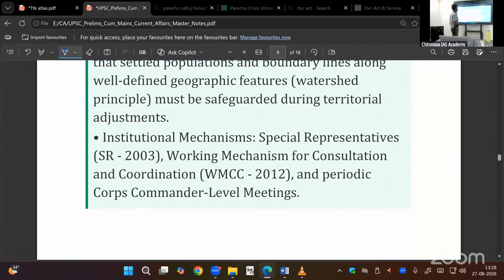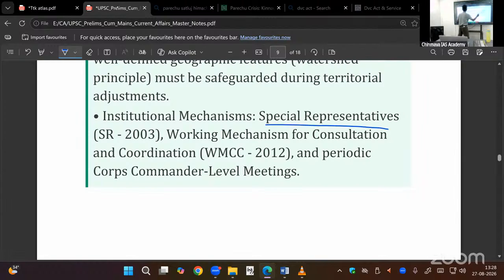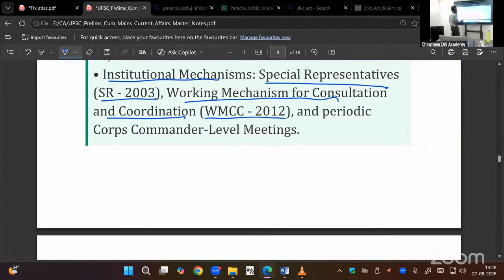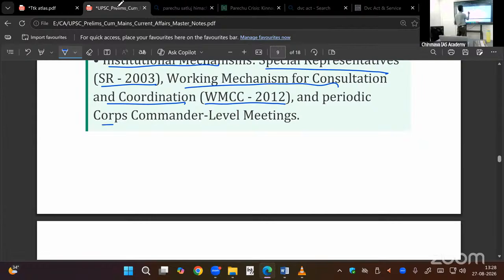You can read this. The special representatives level meeting is an institutional mechanism to resolve this. It was started in 2003. Then WMCC, Working Mechanism for Consultation and Coordination, in 2012. Corps Commander level meetings started later on. When it was started, 2 years back, what happened? They accumulated force in the Pangong Tso Lake region. Then India also reacted to that. There was a tension.